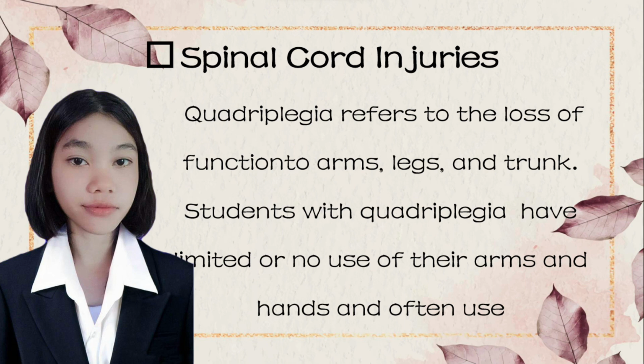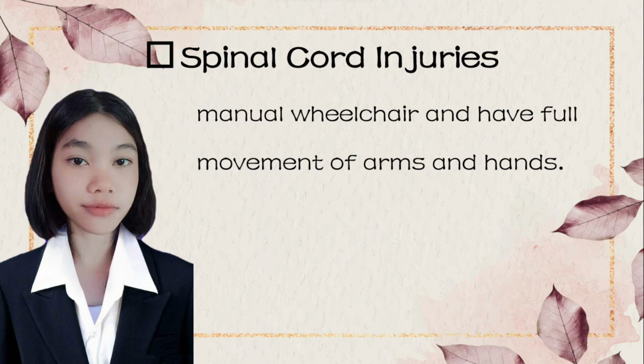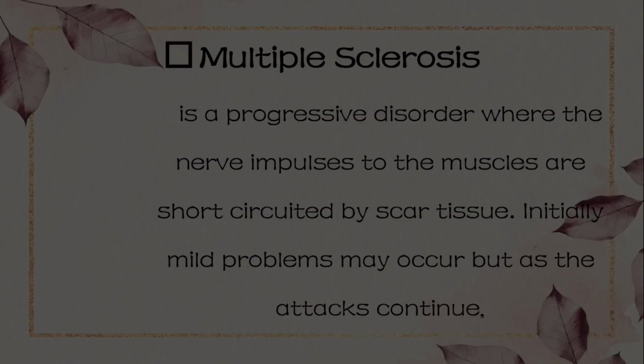Quadriplegia refers to the loss of functions of arms, legs, and trunk. Students with quadriplegia have limited or no use of their arms and hands, and often use motorized wheelchairs. Paraplegia refers to the loss of function to the lower extremities and the lower trunk. Students with paraplegia typically use a manual wheelchair and have full movement of arms and hands.